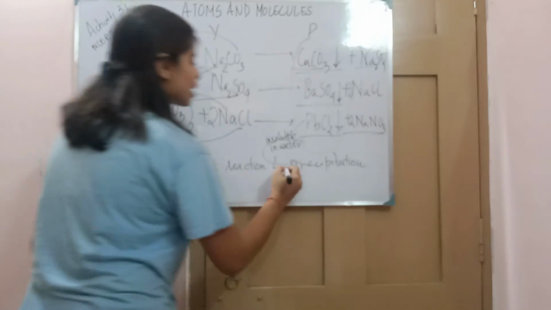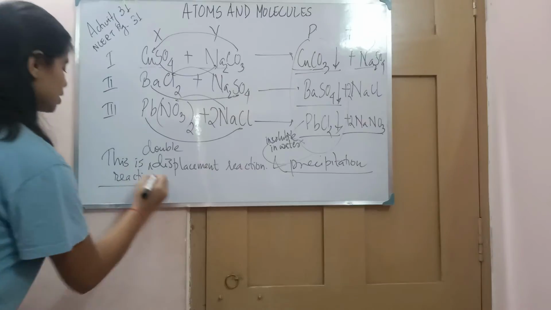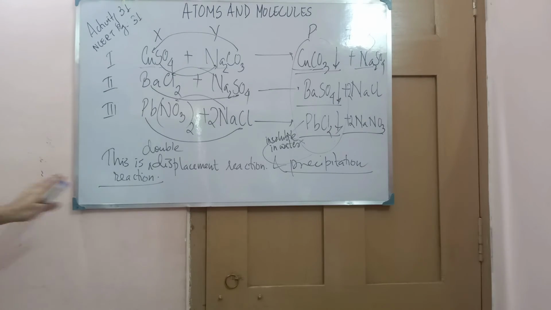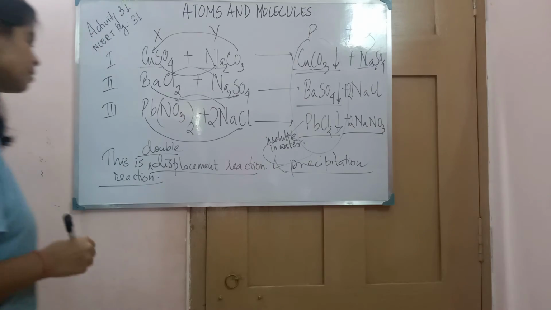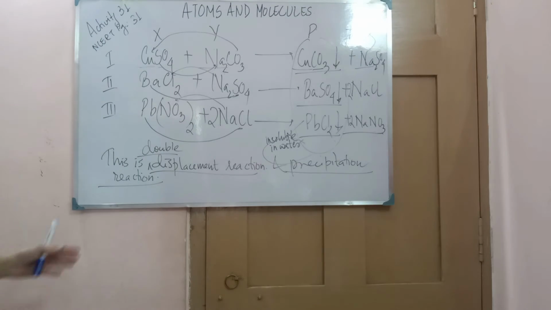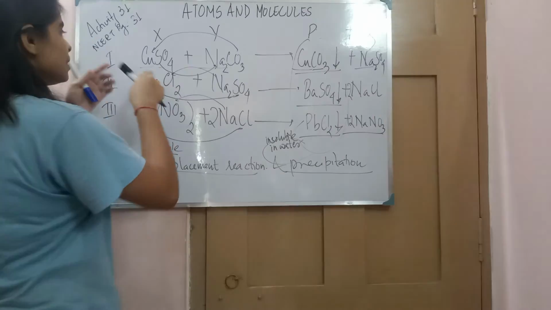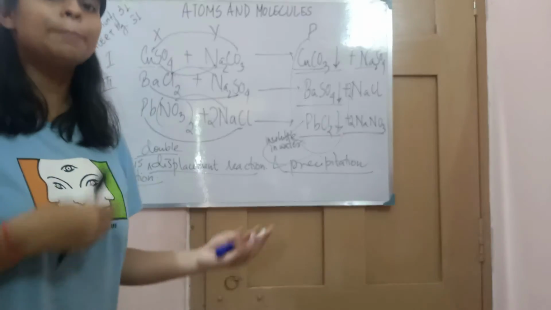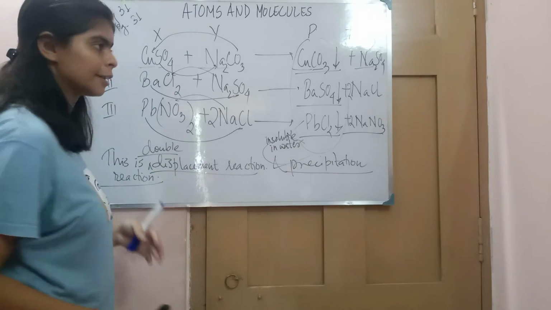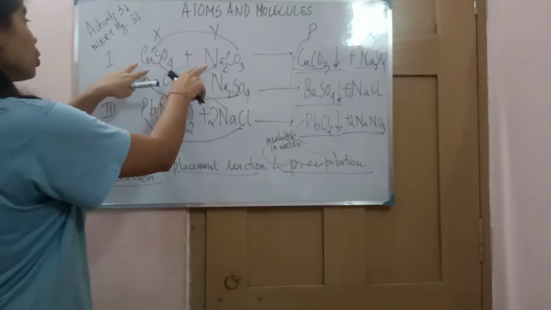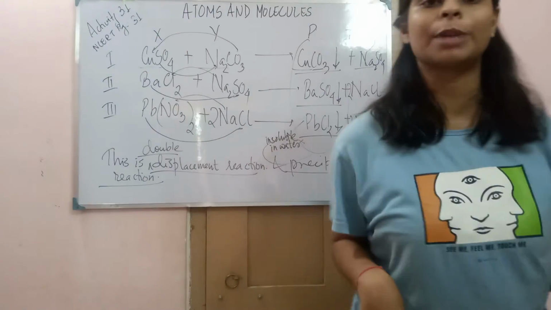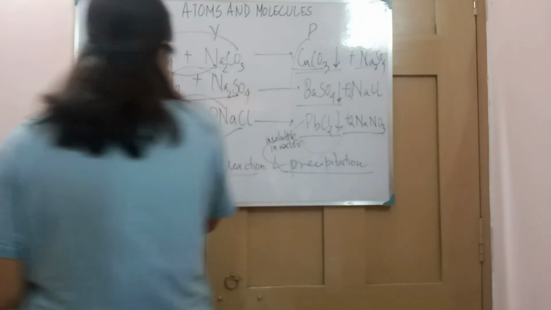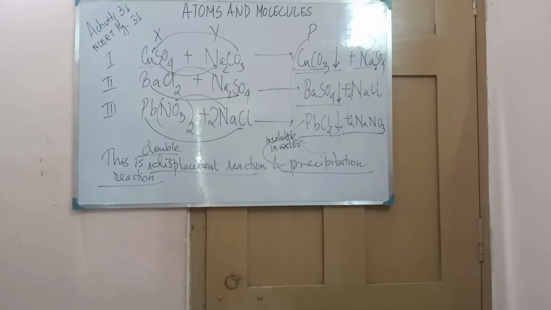So that is a reaction. That is why it is called the precipitation reaction. So this type of reaction is called double displacement and a precipitation reaction. Double displacement, because see, what does double displacement mean? Replacing, I am replacing other. So here, since there are two cations, if one is replacing the other, we call it displacement. If two are replacing each other, we call it a double displacement.